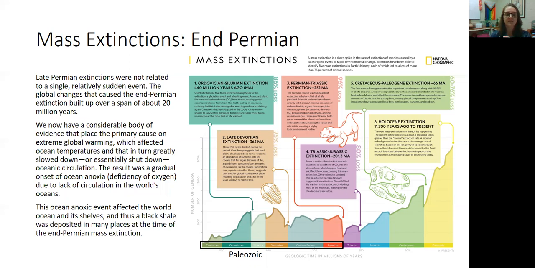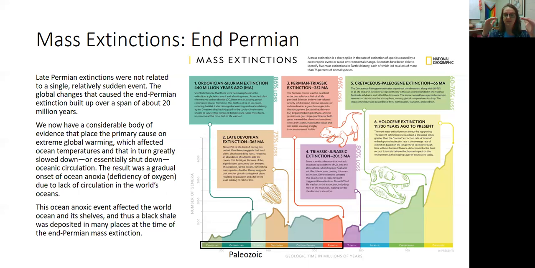Right. Now, we don't think that the late Permian extinctions were related to any single catastrophic event. Instead, we think it was a very slow progression of a lot of things all combined together. There's a lot of evidence that there might have been extreme global warming, which caused ocean temperatures to increase. This shut down oceanic circulation. You can think of the ocean like a huge conveyor belt where water is continually flowing around in a defined pathway. And when ocean temperatures warmed, it slowed down this conveyor belt and essentially shut it down,